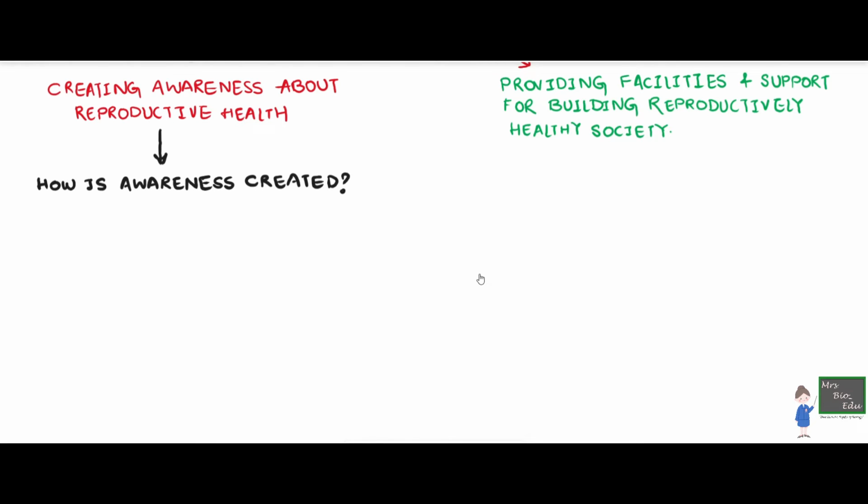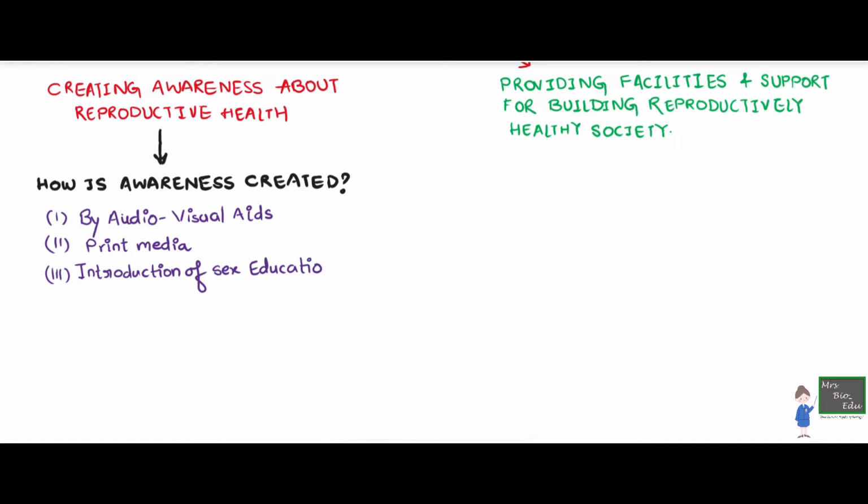So the question arises, okay, big talks about awareness and facilities. How do we do that? So how is this awareness created? So the government uses many means like audio-visual aids, for example, radio and television ads, print media like printing slogans like hum do, hamare do, ya beti nahi hogi to bahu kahan se aayegi, such slogans in local languages.